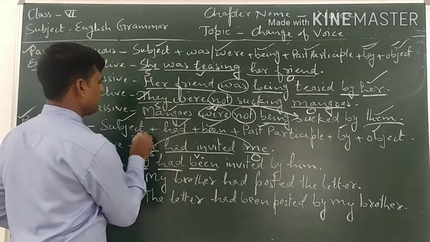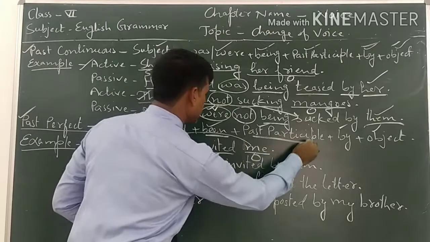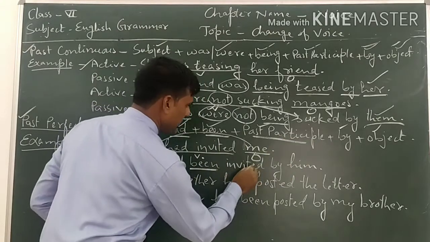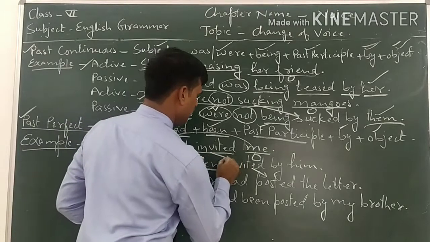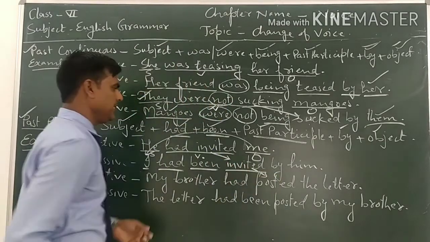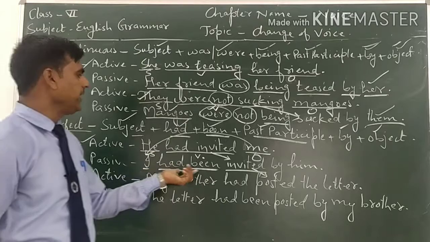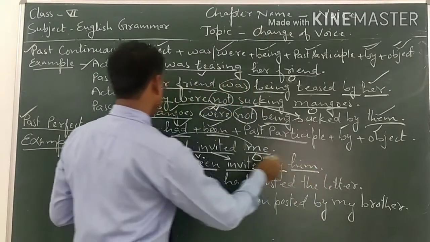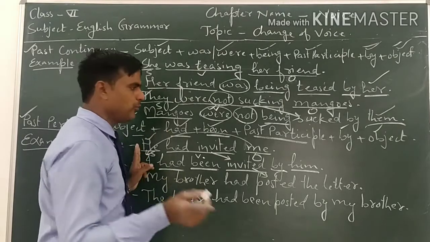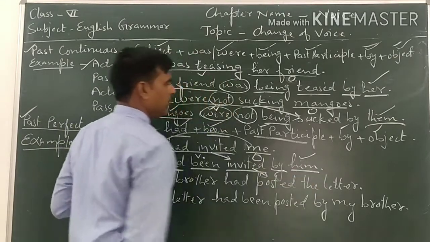We will write the subject, had, then been, then the past participle. In it the past participle is already written, so we don't have to see it. So I had been invited, then by, then the object. The subject is he, and the objective form of he is him.